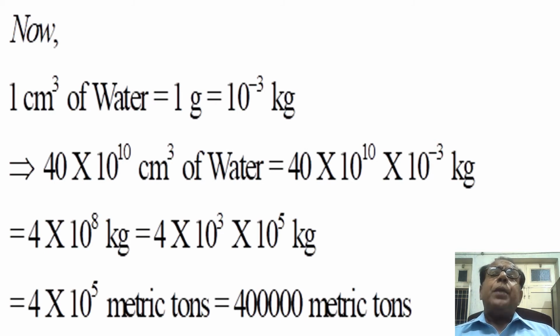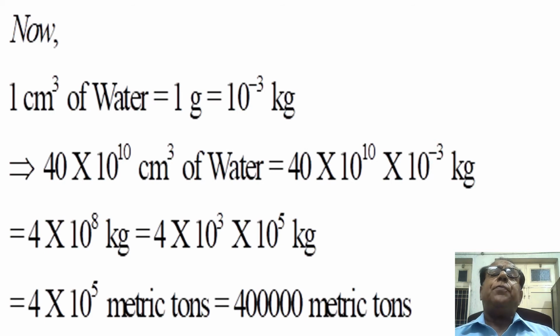So when we have split 10 raised to the power 8 into 10 raised to the power 3 into 10 raised to the power 5, then 10 raised to the power 3 will replace kg by metric tons. So answer will become 4 into 10 raised to the power 5 metric tons.